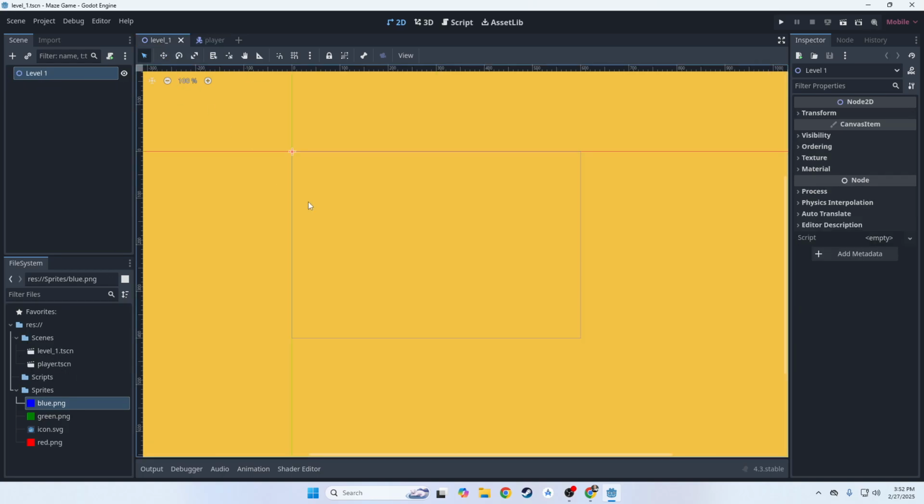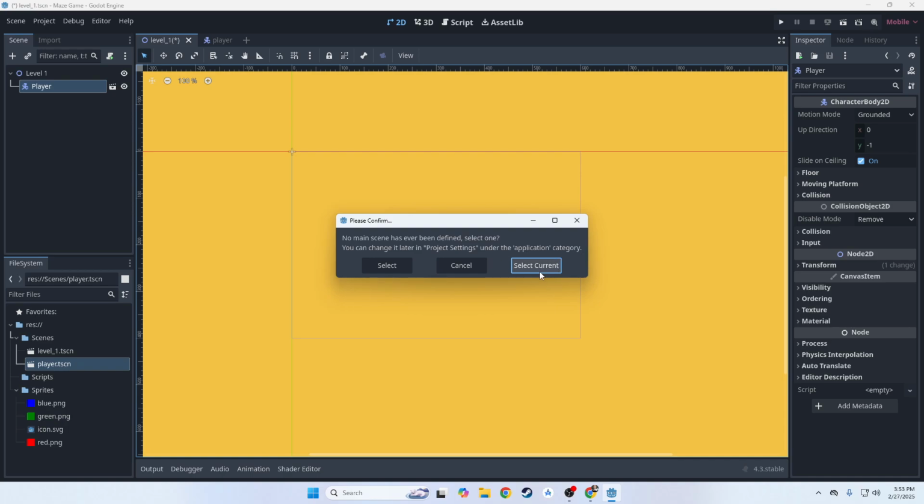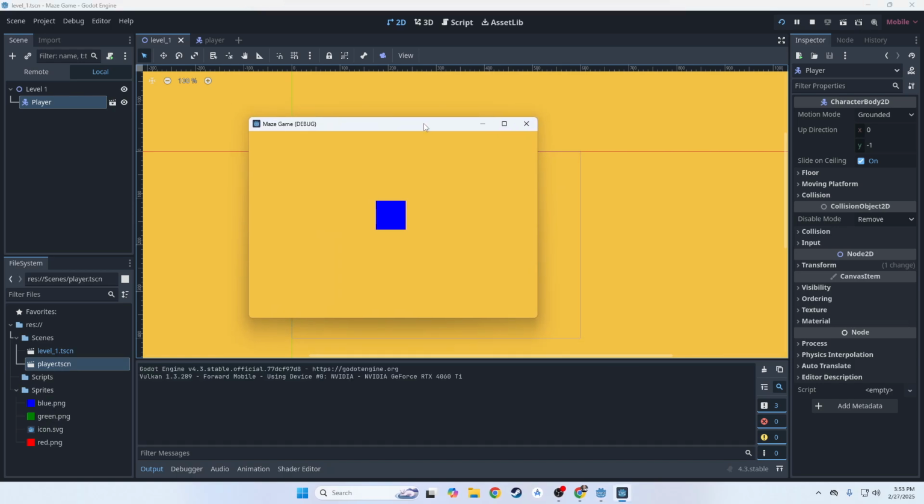All right, let's go back to our level 1. Let's put a copy of our player into level 1. Now, there are quite a few ways to do this. We could click this link button and find the scene we want, and then instantiate it that way. Or we can just drag it out. I'm just going to drag it out. So now we have a player in our scene. Let's go ahead and click play. And let's select current. Perfect. Beautiful. It doesn't do anything yet, but it's there.